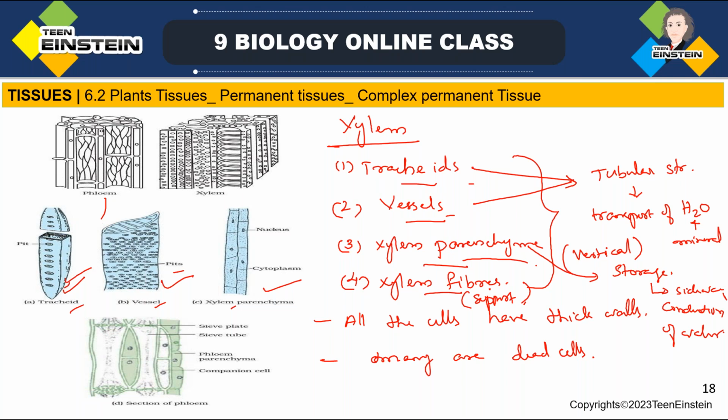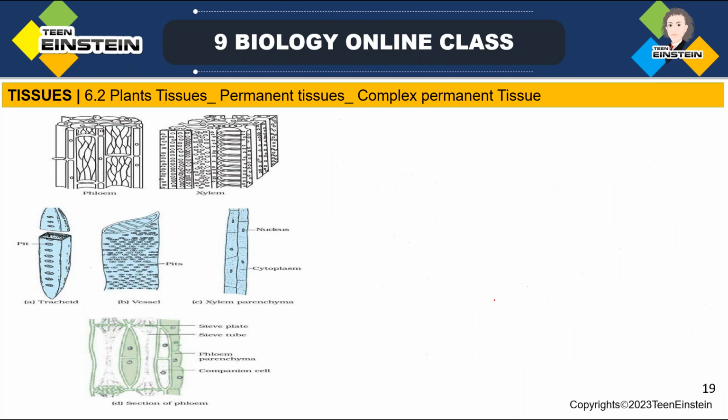Then next comes the xylem parenchyma. Xylem parenchyma is helping for storage of food and sideway transport of water. Sidewise water conduction, for that xylem parenchyma is helping. Next is xylem fiber. Xylem fiber is helping for support. That is mainly having a supportive function. Which one? Xylem fiber. Clear?